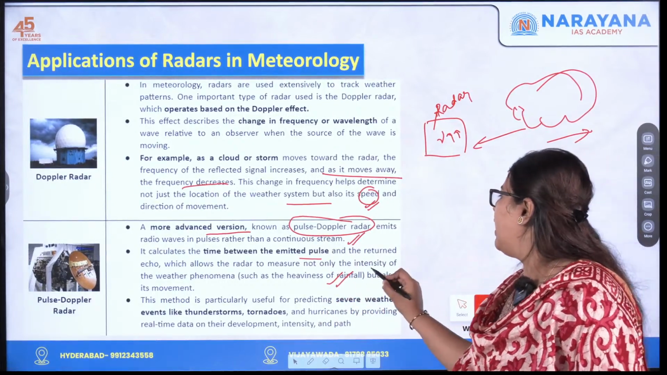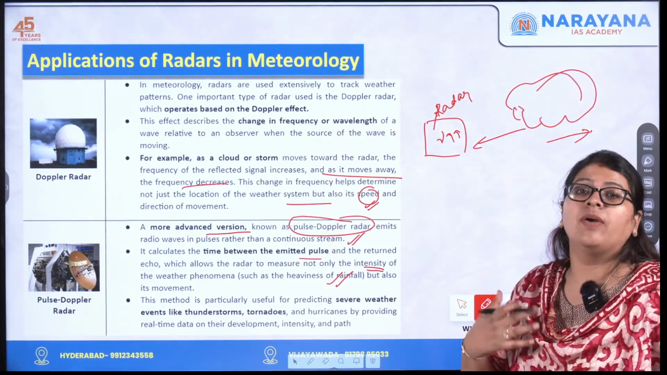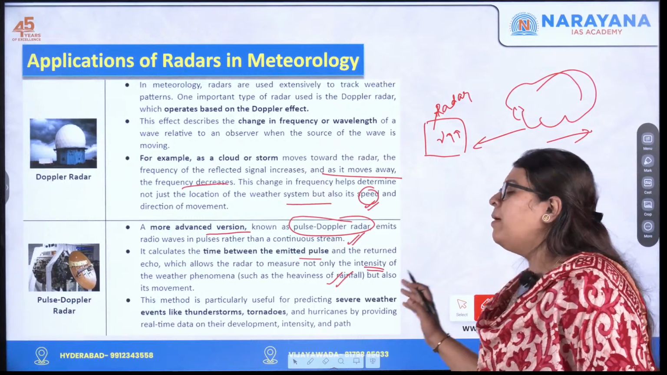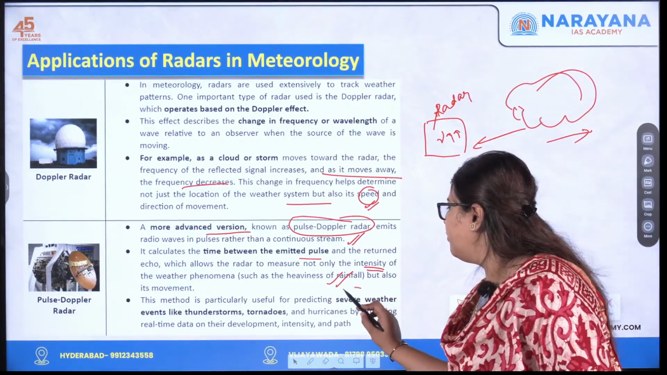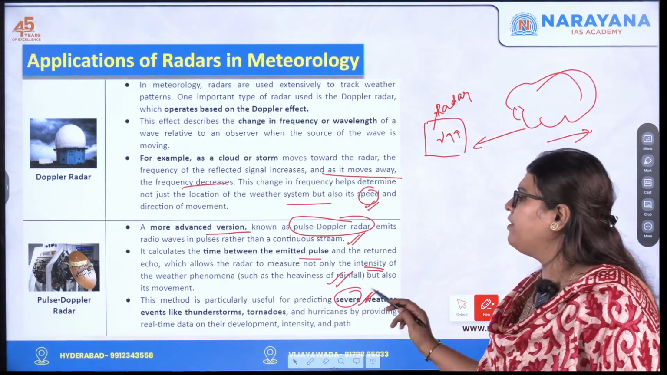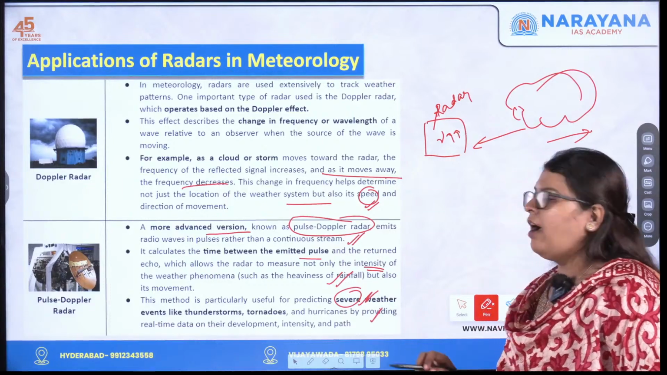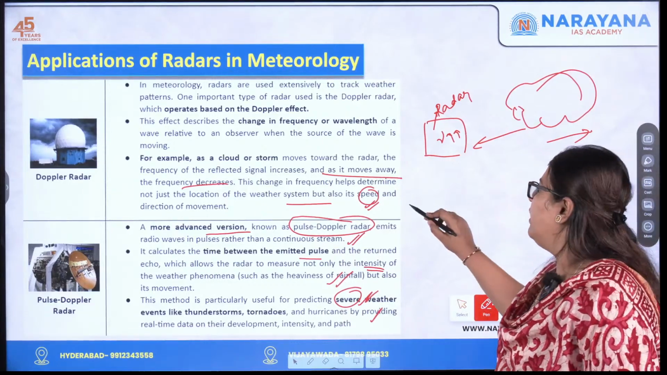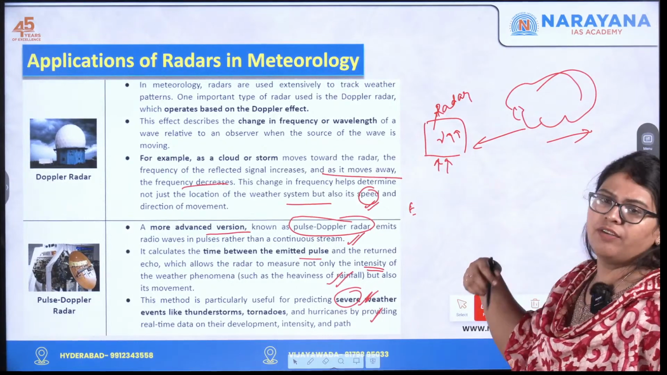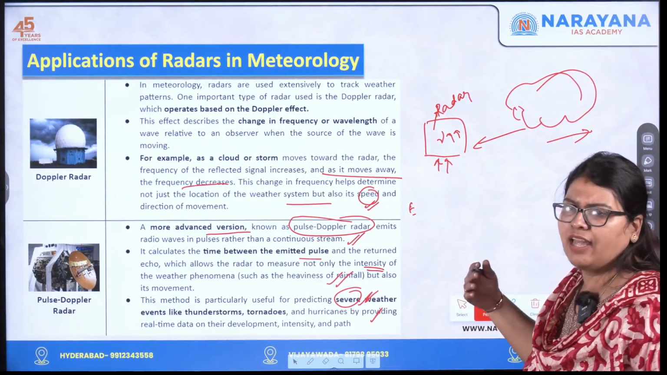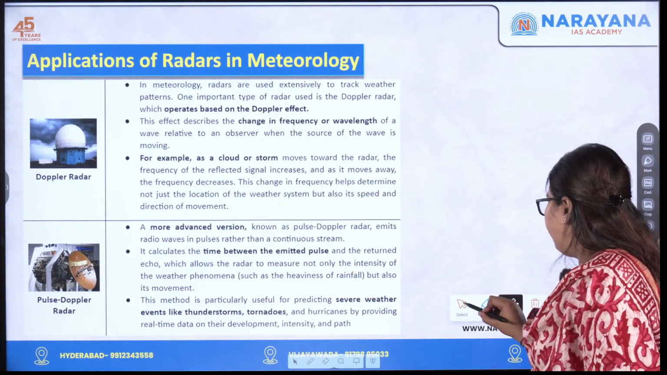So this actually helps to determine the intensity of the weather phenomena, such as how heavy a particular rainfall is, but it also talks about the movement, and this is particularly useful for predicting severe weather events like thunderstorms, tornadoes, and even hurricanes. Okay, so this is the early warning system. Looking at the frequency of this particular radar, we can sense the intensity of the upcoming event. Now moving forward,